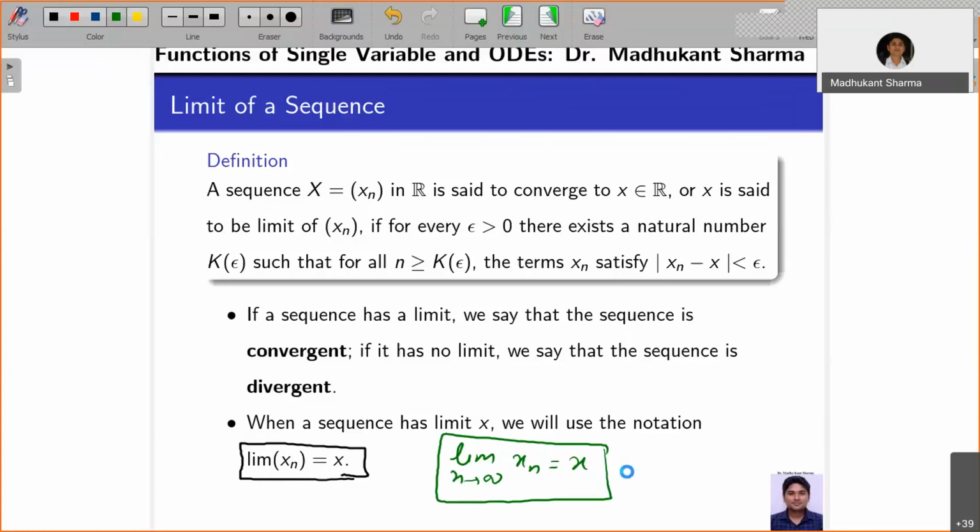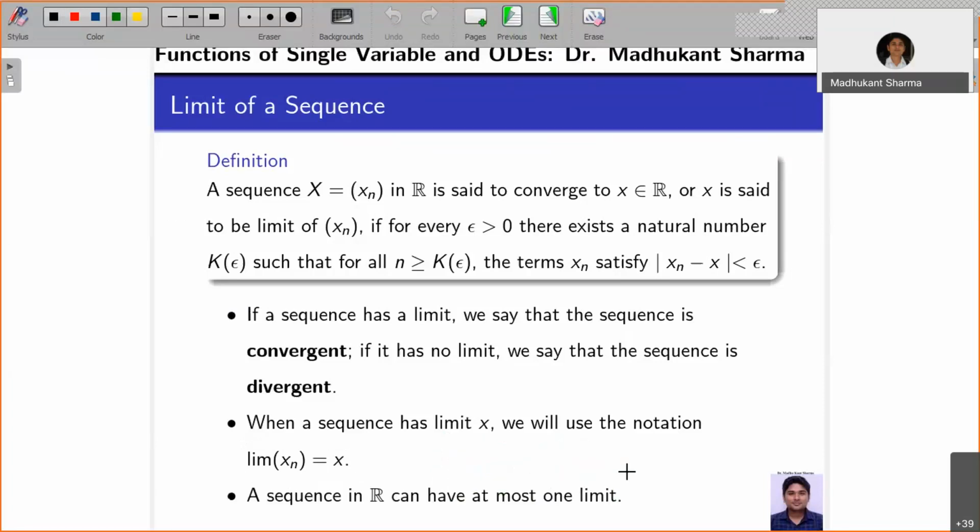One more observation: a sequence in R can have at most one limit. So if the limit exists, it is unique. This tells you about uniqueness. So we are going to establish uniqueness now, and then we will see the examples.